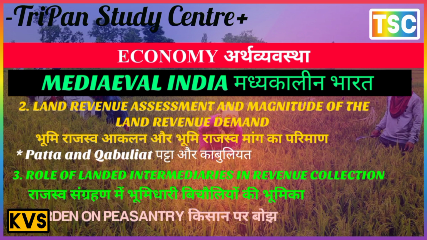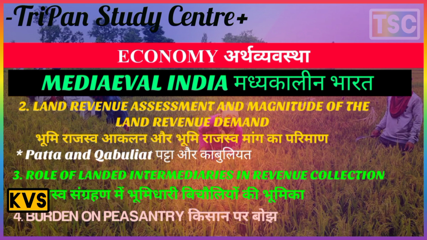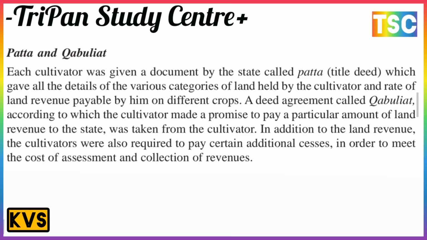The next topic: Patta and Qabuliyat. What do we mean by Patta and Qabuliyat? A document given to the cultivator by the state is called the Patta. It is the title deed, which gives all the details of the various categories of land held by the cultivator and the rate of land revenue payable by him on different crops.